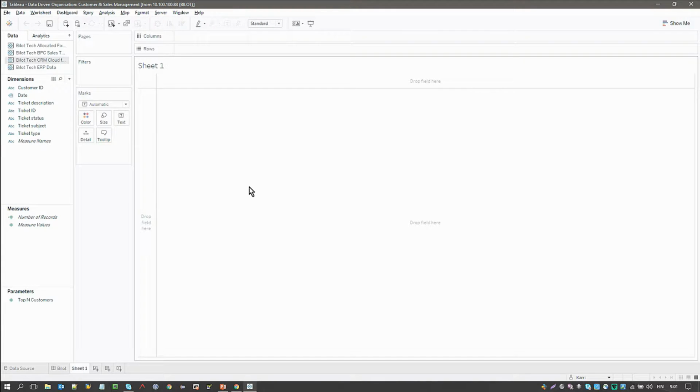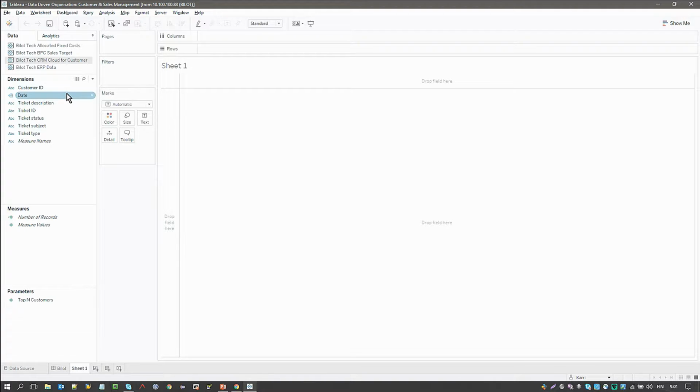So see here in the left top hand corner, we have our ERP data, then we have our CRM data from our Cloud for Customer system, from the BPC system we have our sales targets, and then from our PCM system we have our allocated fixed costs. So blending all of these different data sets together, many of them are live, and then some of them are extracted into Tableau Server's data engine, so then they're all available.